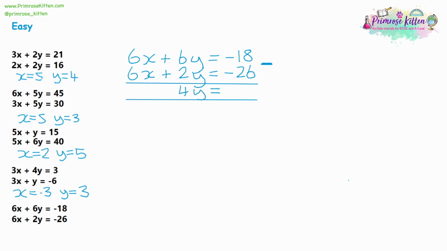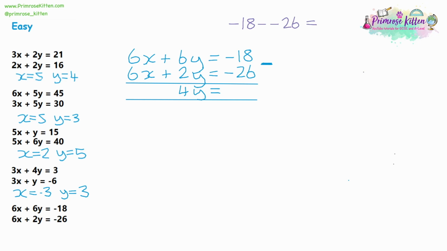And then I'm going to write this out separately, again, just to make sure I'm not making any mistakes. So we've got negative 18 take away negative 26. Now a double negative is going to make a plus, so that's going to give us negative 18 plus 26.